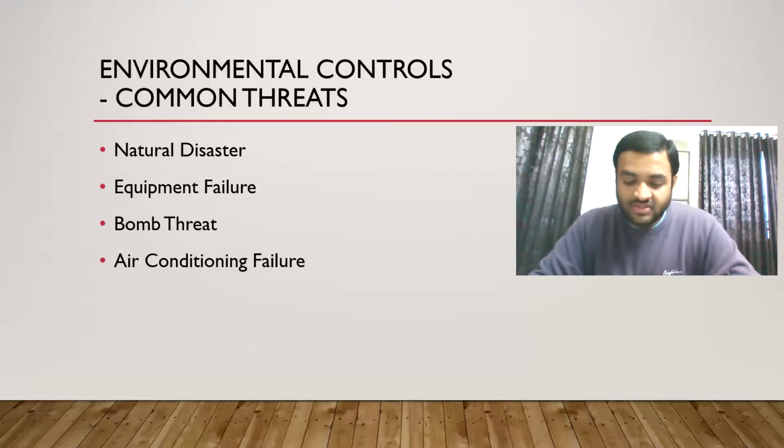Tsunami, earthquake, flood, landslides, these are natural disasters. Then equipment failure. We have generators and all. They are not supposed to fail, but if they fail, it is also a threat to the organization. Equipment failure can be any information system like a TPS. If they fail, obviously other operations of the organization will come to a standstill. Then bomb threat. We saw that an ISIS flag was planted on the area, so the US government bombed the entire area just because of one flag.